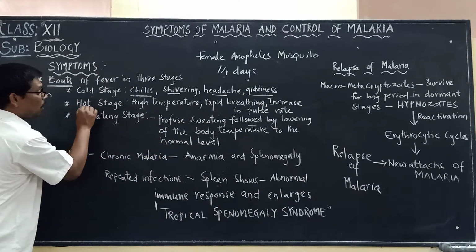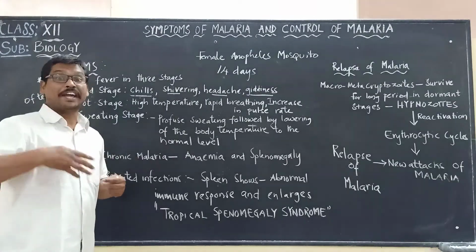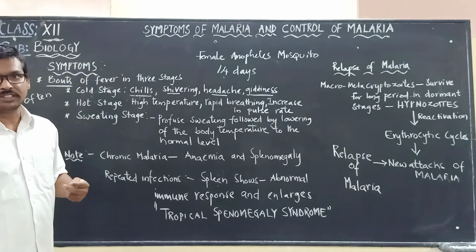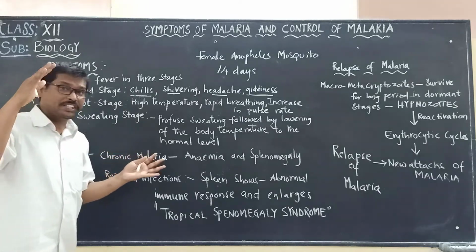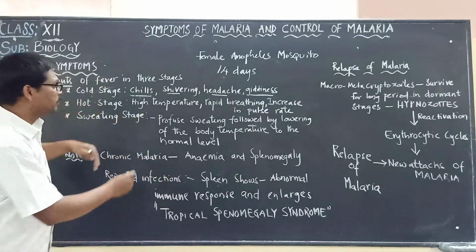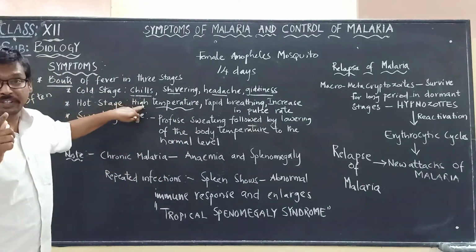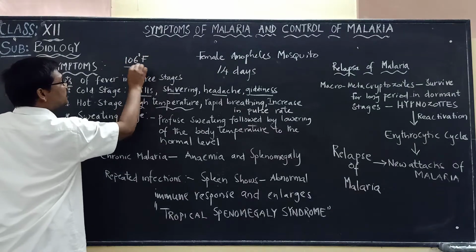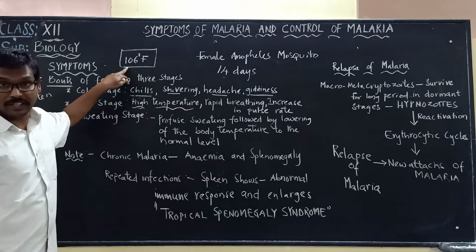The next one is the hot stage. Hot stage means the person suddenly shows high temperature. The body temperature increases suddenly. One point to identify here: suddenly the body becomes very cool and suddenly the body becomes very hot. Hot means high temperature. The body temperature will rise up to 106 degrees Fahrenheit. Please remember, this is in Fahrenheit.